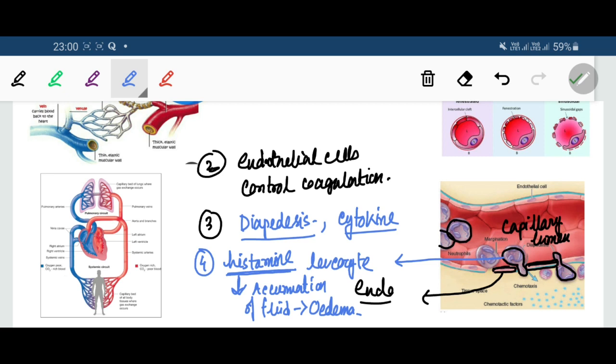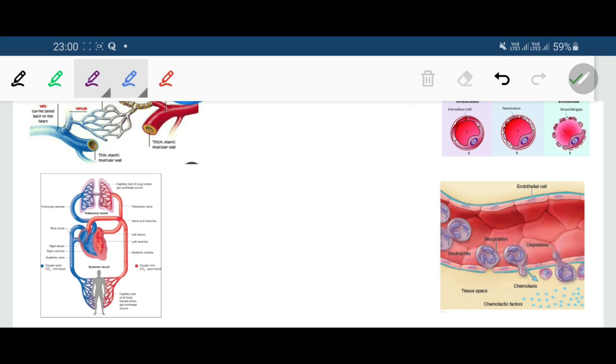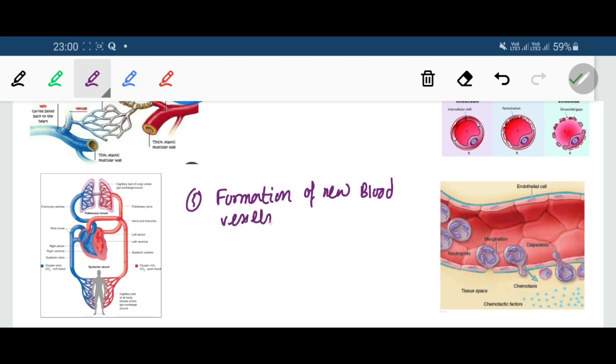Number 5, help in formation of new blood vessels, which is known as angiogenesis. And last but not the least, endothelial cells serve as a site of storage for enzymes.